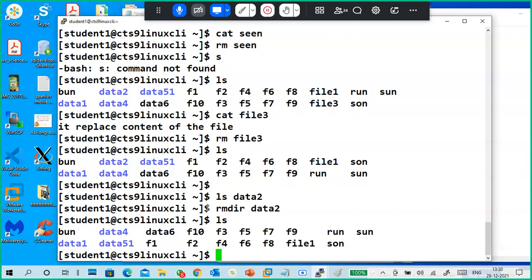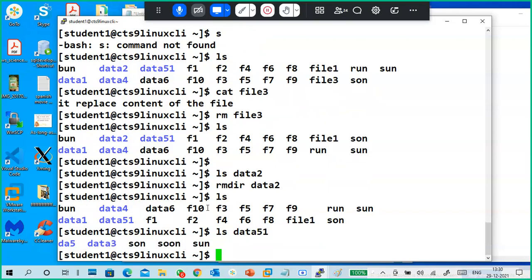Now I want to delete this data 51. It contains some files and directories also. Now tell me how to delete it. rmdir data 51.